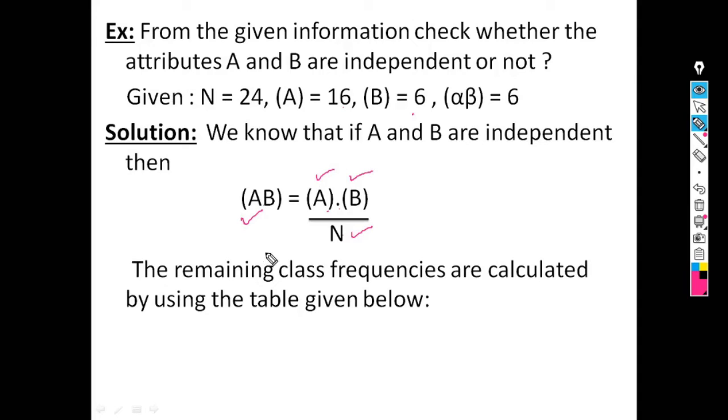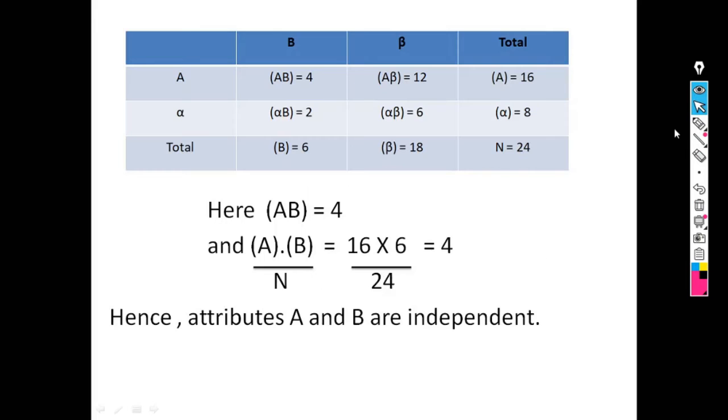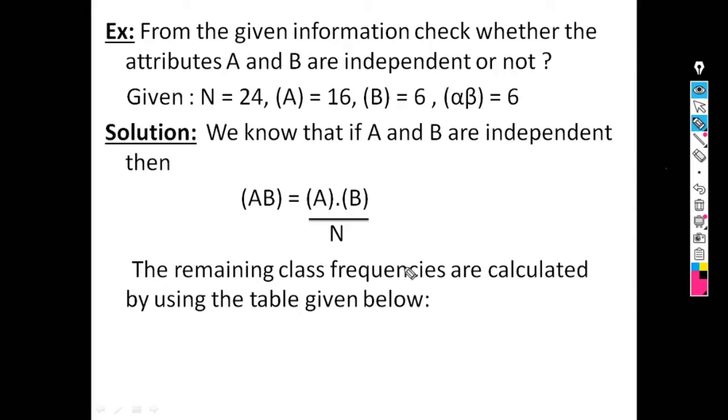So the value of AB can be calculated by using the table. So here, the given values, we can write in the table as A, alpha and total, B, beta and total.